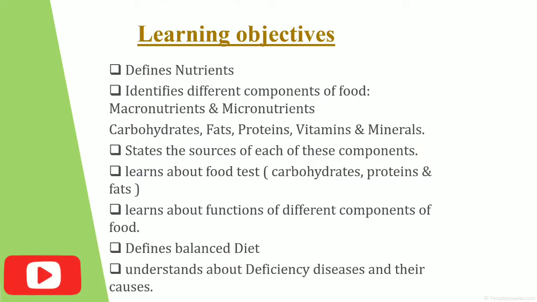So let's see what the learning objectives of this lesson are. In this lesson, we will learn about what nutrients are. We will identify different components of food as macro and micronutrients, that is carbohydrates, fats, proteins, vitamins and minerals. We will study the sources of each of these components. We will also learn about some food tests done for carbohydrates, proteins and fats. We will also learn about the functions of different components of food.